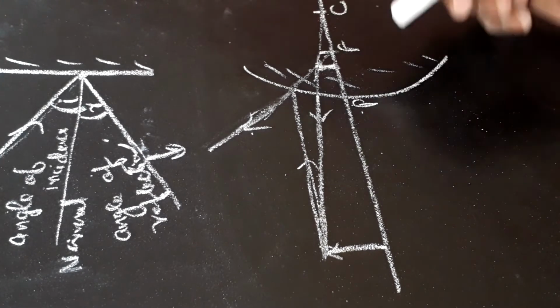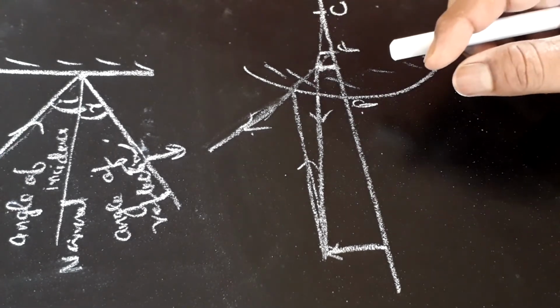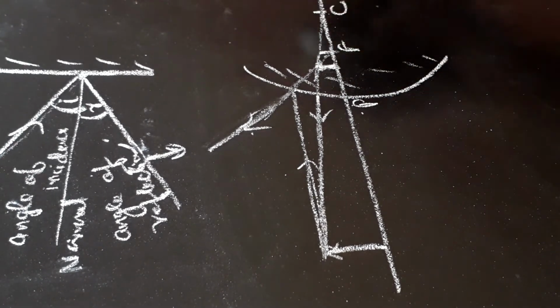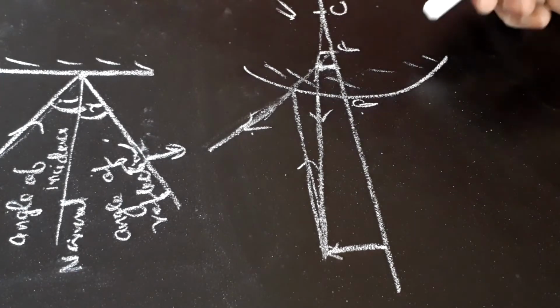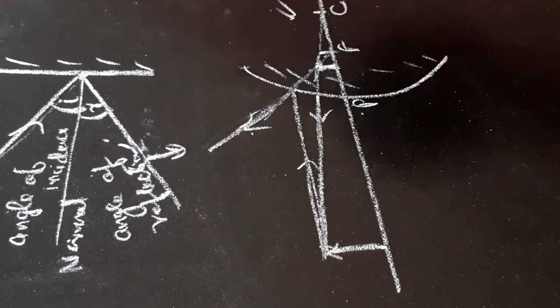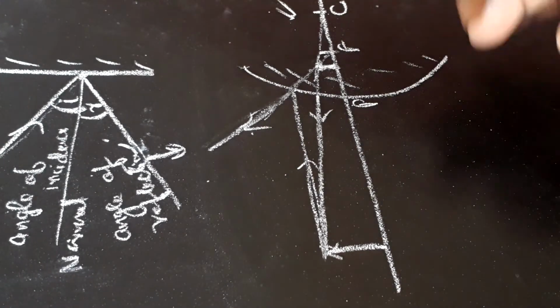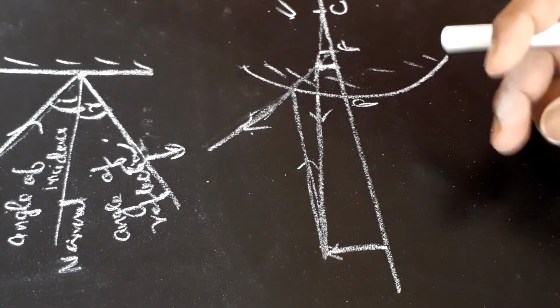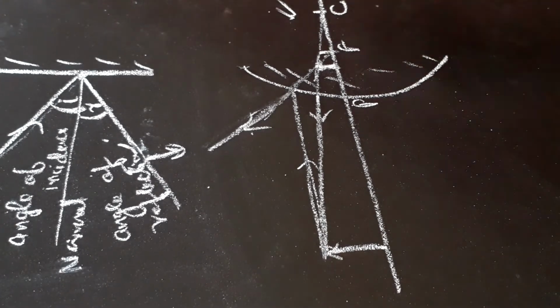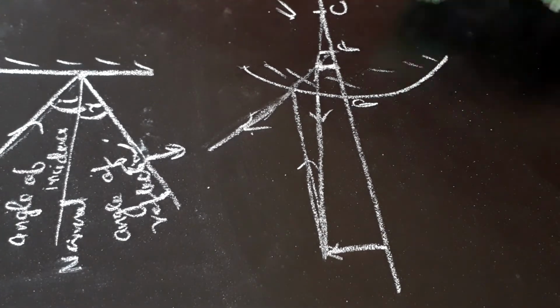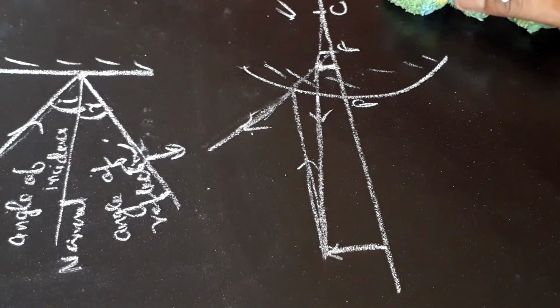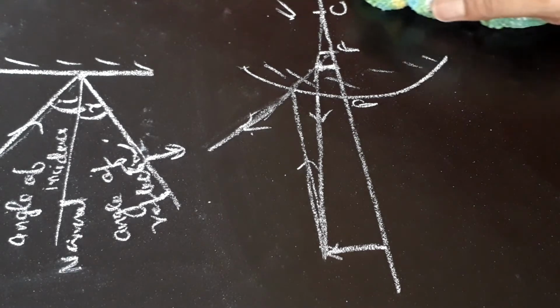In case of convex mirror, we always get a diminished and erect image. So convex mirrors are generally used as rear view mirrors so that we can get a wider view of a large number of images. It is also used as a security mirror in shops.